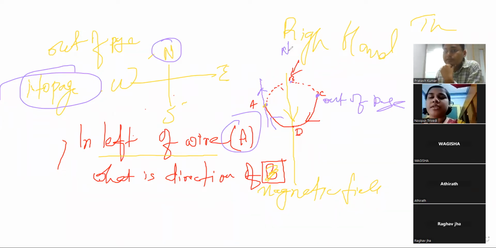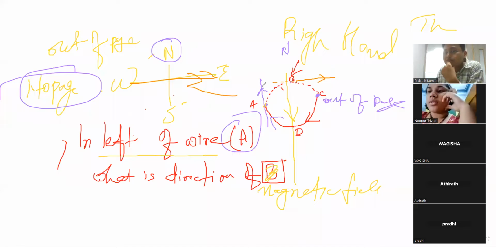Behind the page. It is going, I draw a tangent now. I will draw a tangent. So it will go from west to east. It is not going into the page or coming out of the page. It is behind the page, but the direction is west to east.